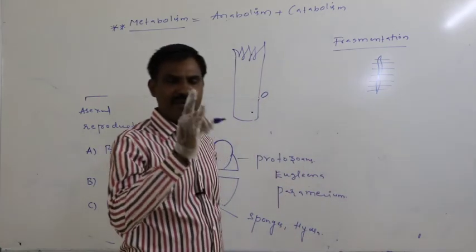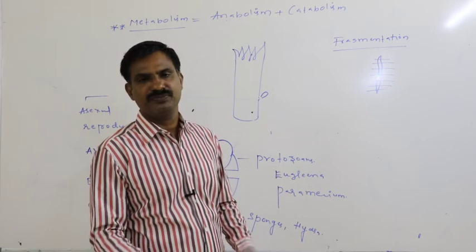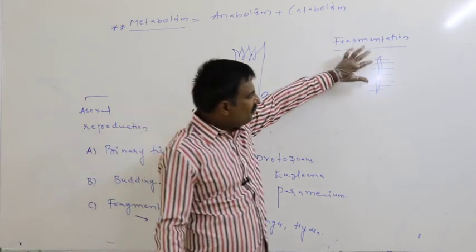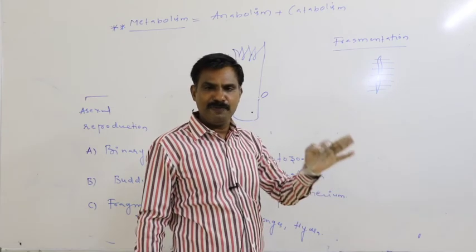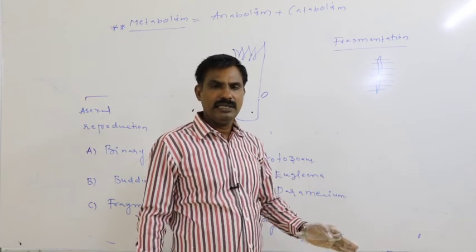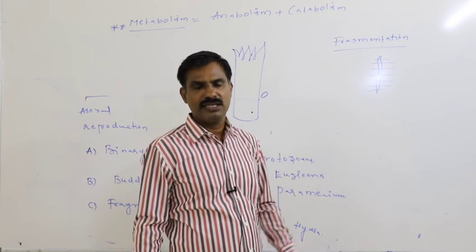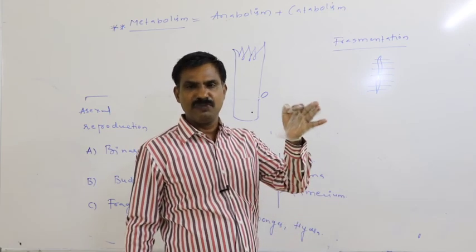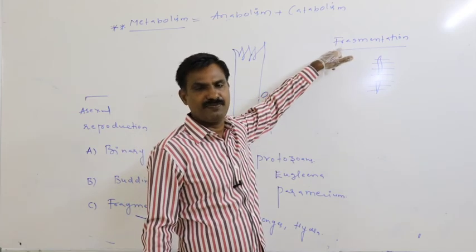Later each and every piece gets developed into a young one. At first this mother's body gets split into many pieces. Later each and every piece is developed into a daughter. That is said to be fragmentation.